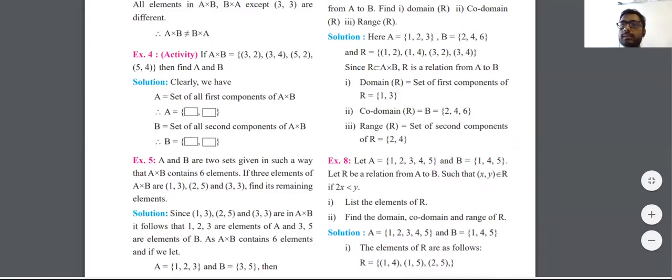I hope that this was pretty clear. For some of you, it was a bit of a bouncer. I understand that, because relatively new terms were added in this lecture, terms which you were not aware of earlier, such as domain, codomain, range, image, pre-image. What is Cartesian product? What is ordered pair, ordered triplets, equality? My main aim in this lecture was just to introduce those terms to you and get you familiar with them. Once you are familiar with those terms, we'll get a more detailed understanding in the next lectures.